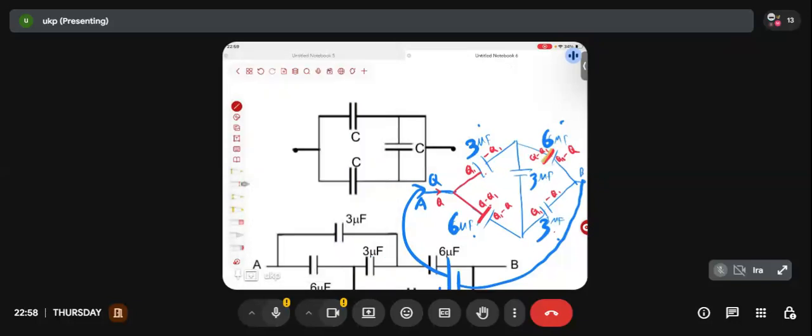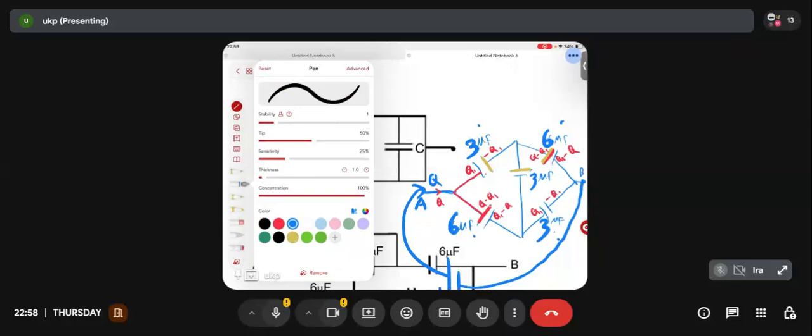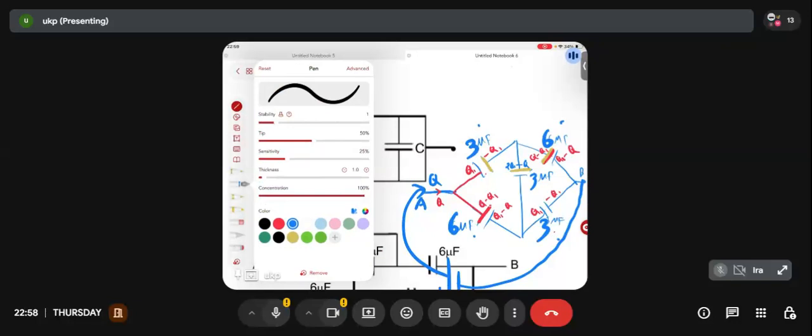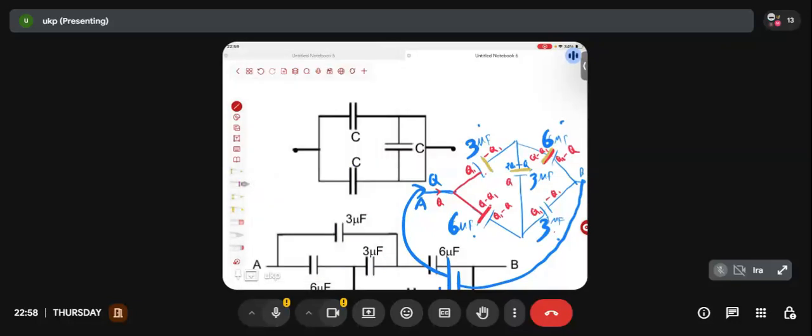Look at this particular plate, this plate, and this plate. Are these three plates collectively isolated from the rest of the network? Yes, sir. So what should be the sum of charges in these three plates? Should it be zero? So to make the sum of charge zero, how much charge should be present in this plate? 2Q1 minus Q. So 2Q1 minus Q will be here, then how much charge will be in the bottom plate, sir? Q minus 2Q1. Yes or no?